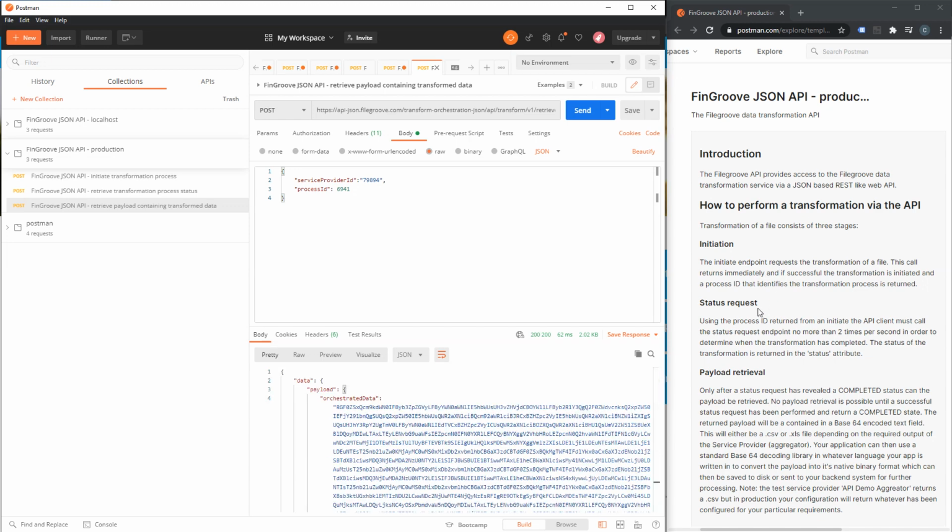Okay, we also have a document generated by Postman which goes into great details about the different endpoints that you can call in the API. So hopefully you've seen how simple it is to interact and integrate your application with the FileGroove data transformation capabilities. If you have any questions, please contact us via the contact us form or give us a call.